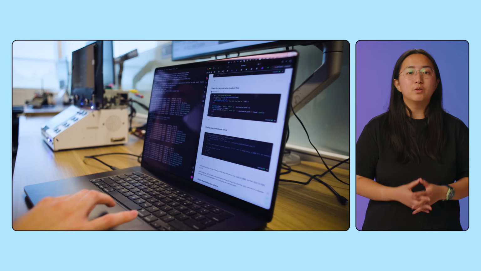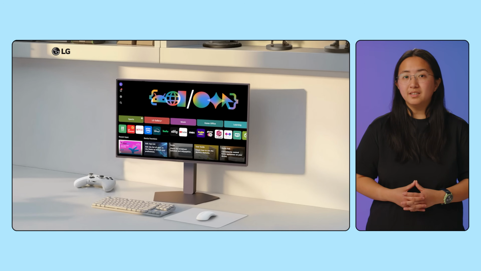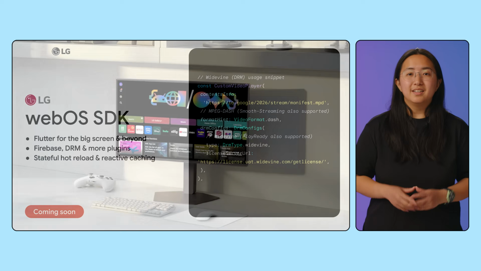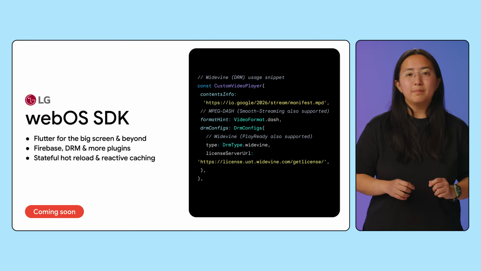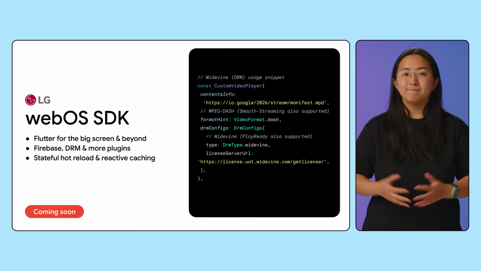Of course, Flutter runs everywhere, not just on our 6 stable platforms. Most notably, Toyota is now using Flutter to power the multimedia system in the new 2026 RAV4. This is a showcase that you definitely don't want to miss. If you're looking to build apps for the big screen, keep your eyes peeled because LG's WebOS SDK is coming soon. This means that you'll be able to bring your Flutter apps to WebOS devices, complete with plugin support for Firebase, video players, gamepads, and more.